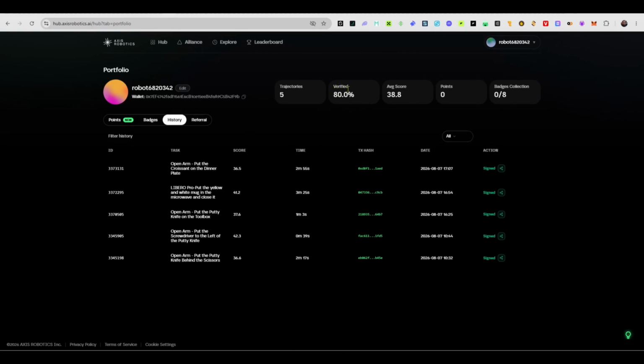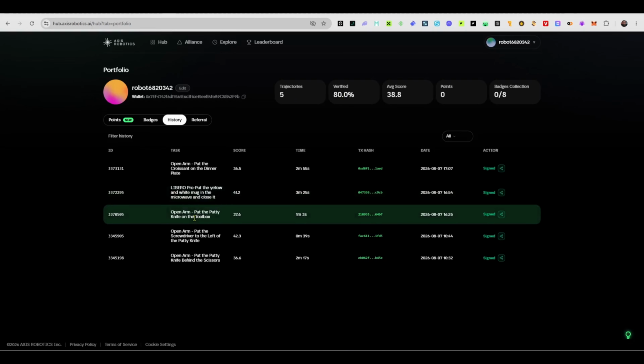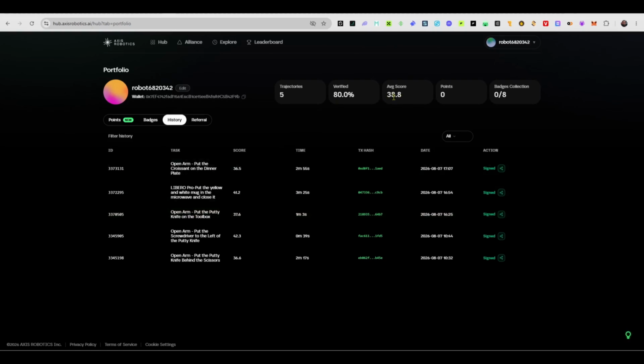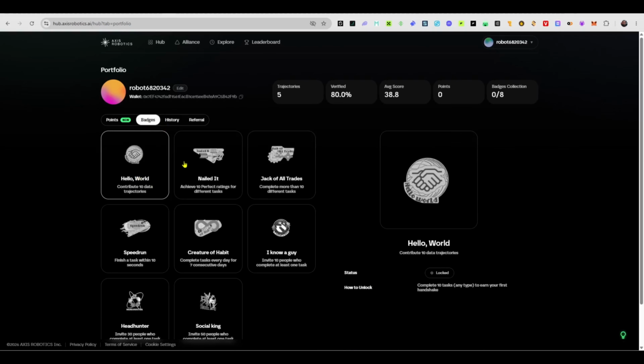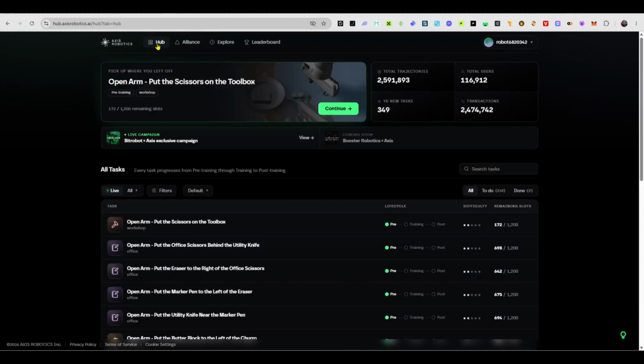You basically want to build your verified percentage and then increase the number of trajectories. That means the number of tasks that you complete. Try to get your average score up and also be looking out for the badges. You want to get as many badges as you can. For this one, you would get this badge when you complete 10 tasks, and that's the journey we're on. We've done five, five more to go, and that is basically everything.